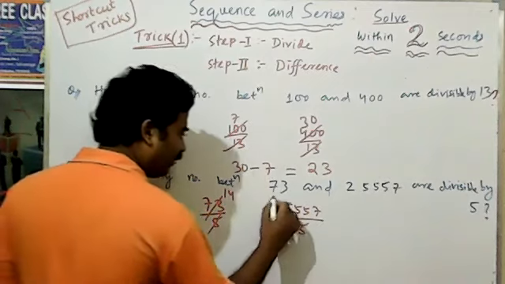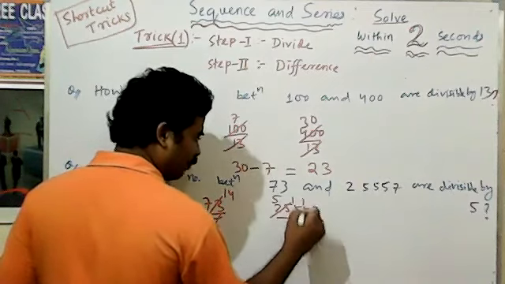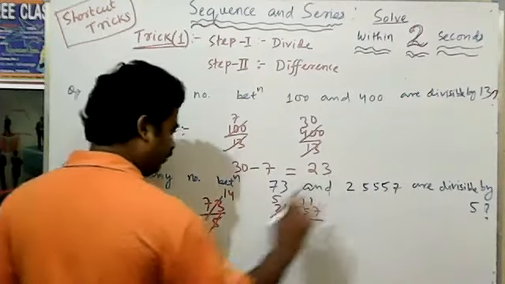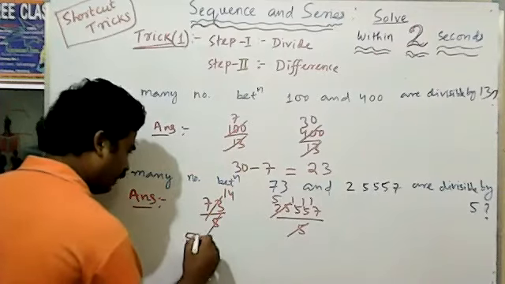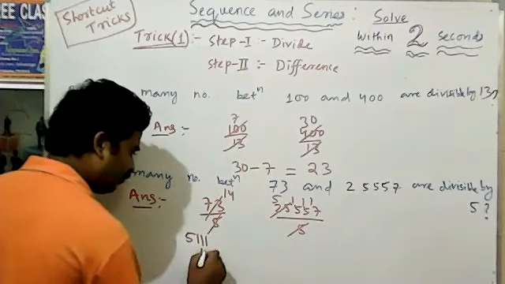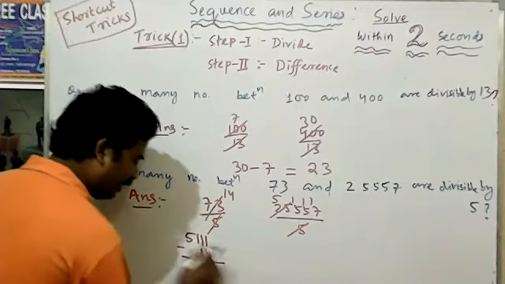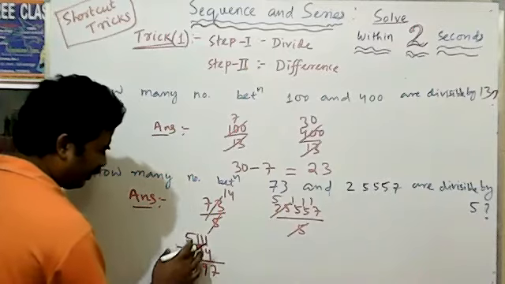Delete the remainder. What difference comes? Then the difference value comes.